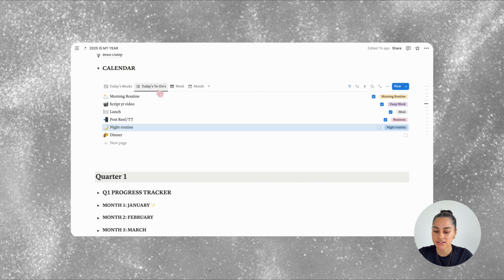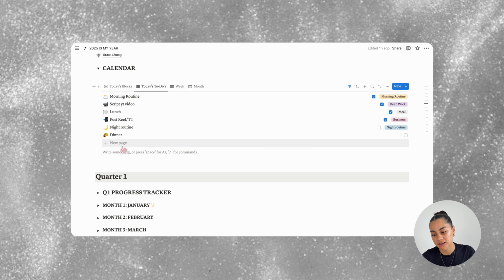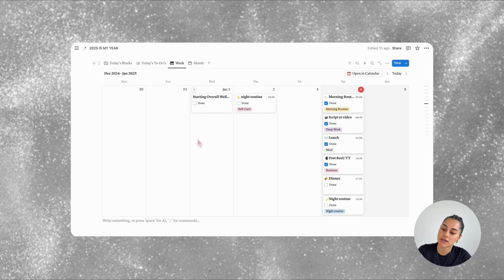Next is today's to-dos. Here you'll just see the list of your tasks for the day. It's just another way to visualize it and tick it off as you do with the to-do list. On here, you can also see the category and add new tasks by clicking new page here. Next is week. This shows your week so that you can plan it out and see what's coming up over the week.